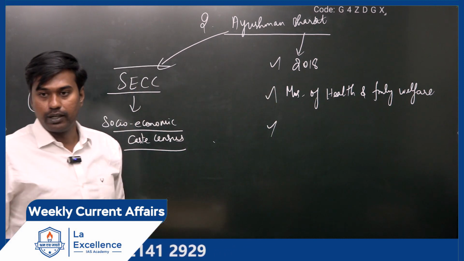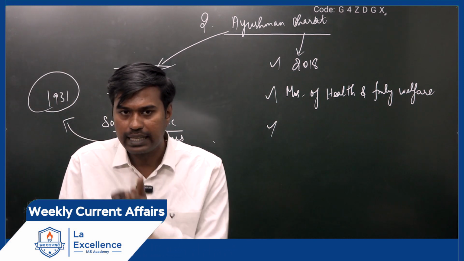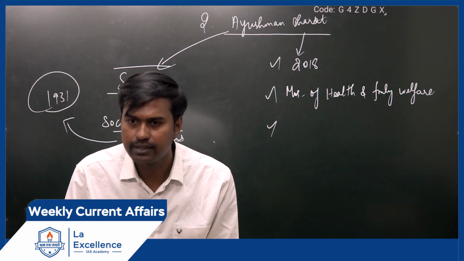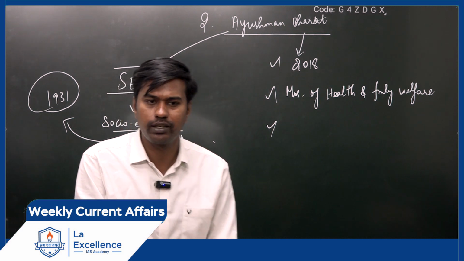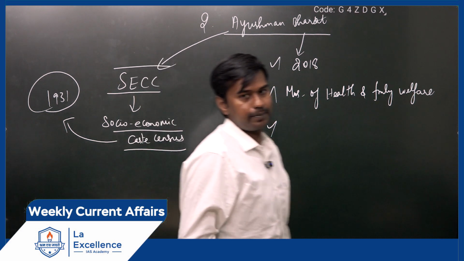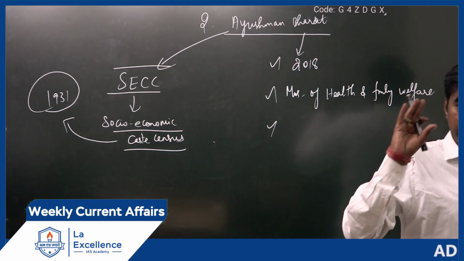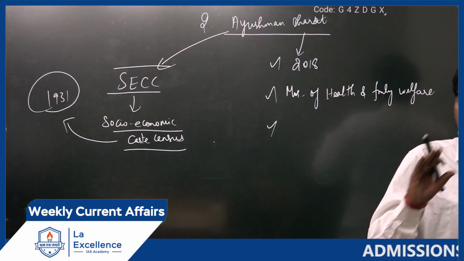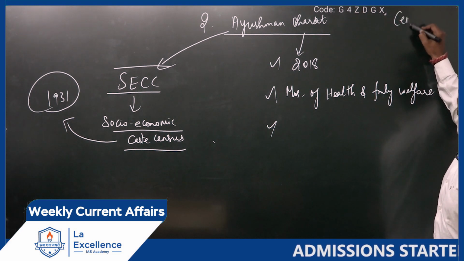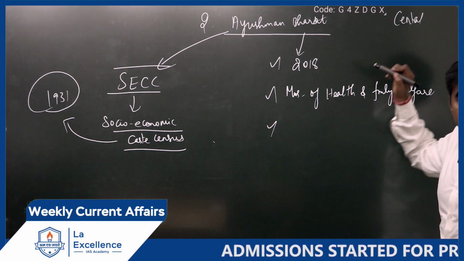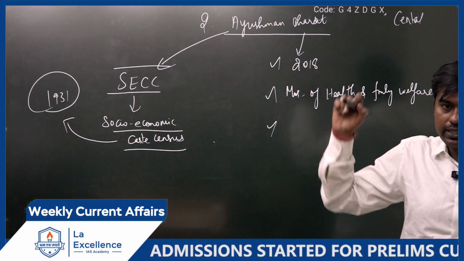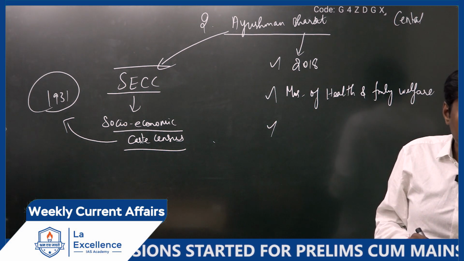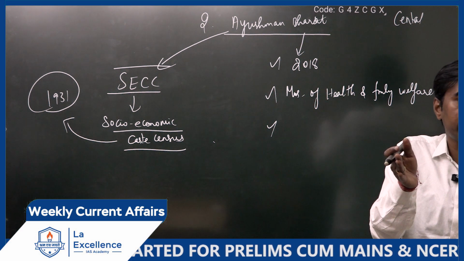Under Ayushman Bharat, whether it is a central sector scheme or central sponsored scheme, what do you think? Take a guess. Central sector means, in budget class I have told, 100% money will be given by central government. Central sponsored scheme means money will be shared between central and state.